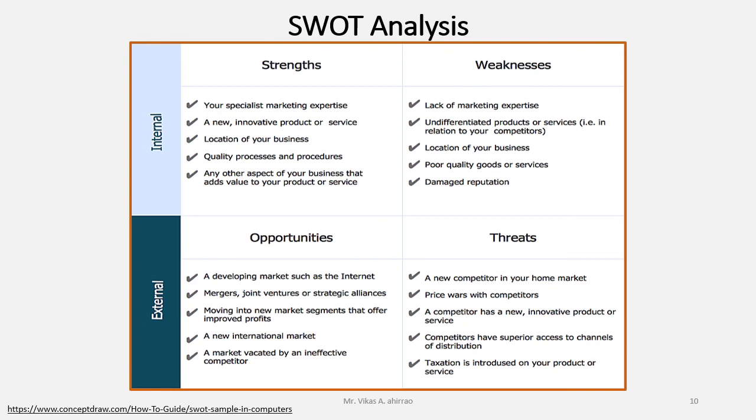The last is the area of threats. The fourth one is that the competitors have superior access to channels of distribution. Here you may consider the example of Amazon. Amazon has a very good channel available for distributing various materials to the customer in a very short period of time.